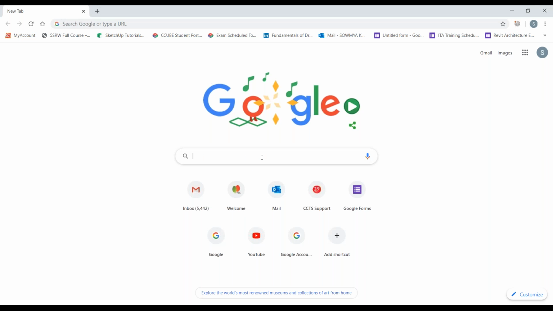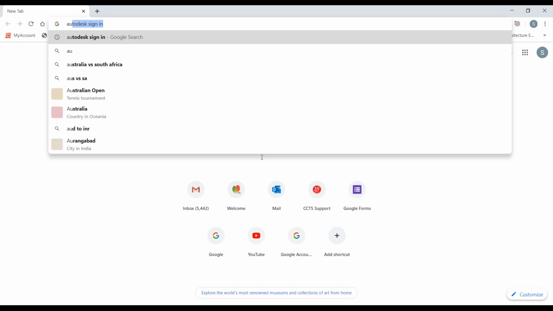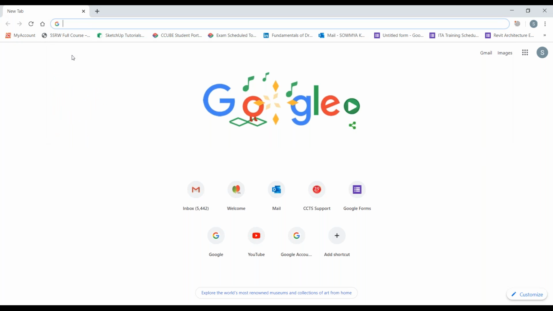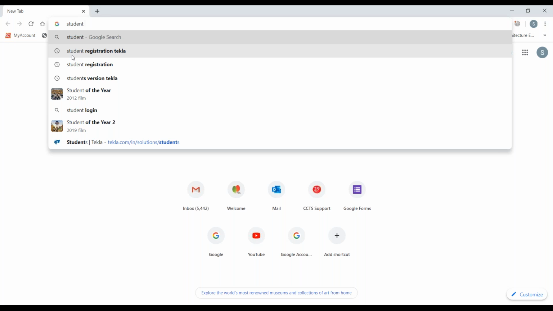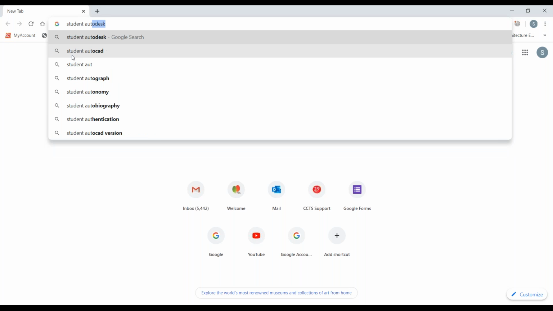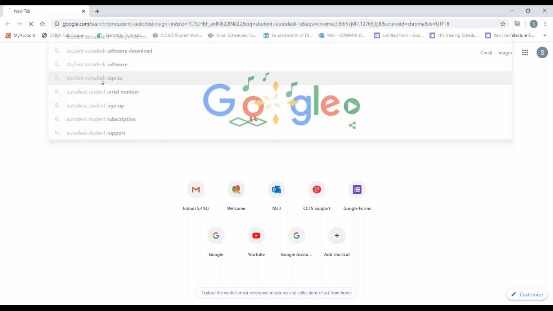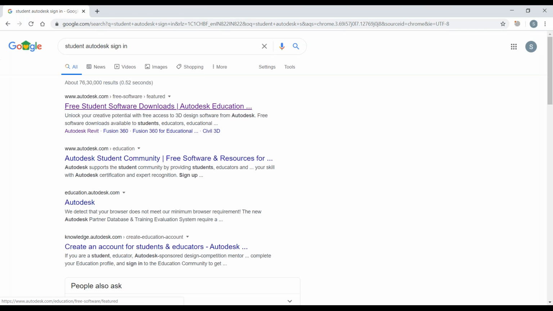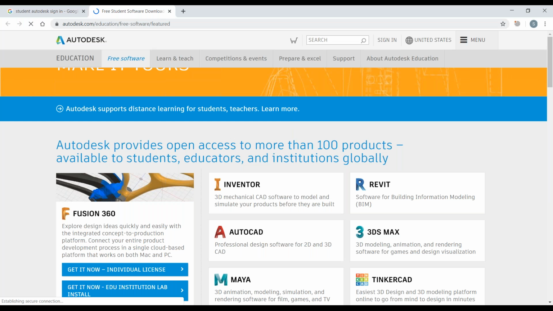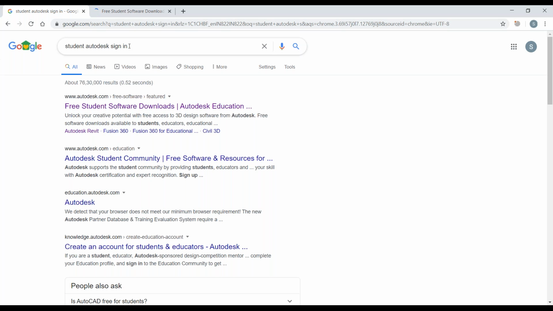And whenever we want to create a new sign in for the Autodesk, we all will go for the sign in for the Autodesk. Because BIM 360 is actually a cloud app, and we all will work only in the cloud.